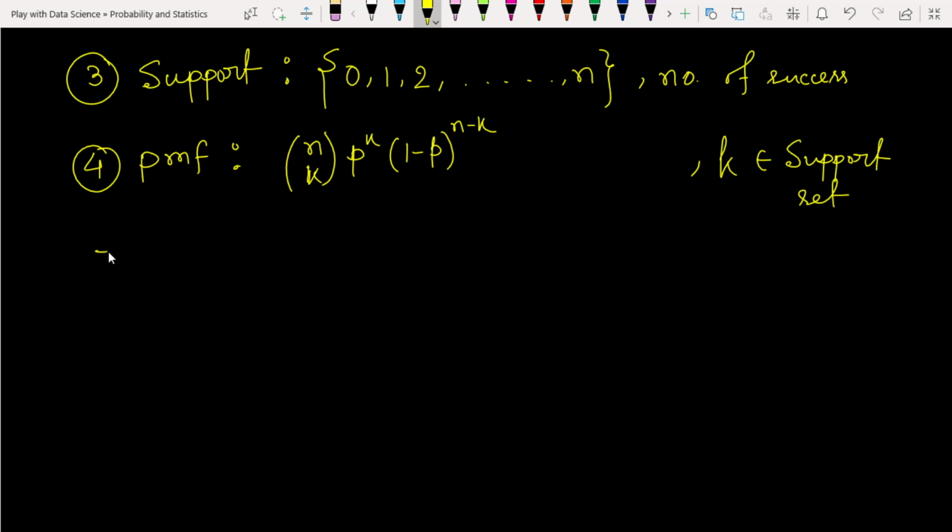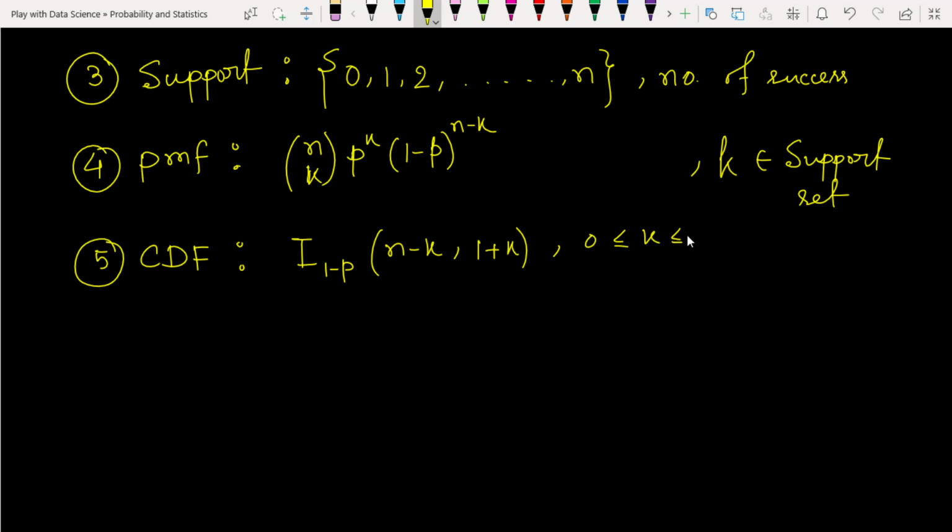So now the fifth thing that we have to know, the cumulative distribution function. This is a mathematical function, where the value of k will be lying from 0 to n. I am not going to discuss what the I is. If you are interested, just search on Google. There are lots of mathematics books. You can easily find that kind of thing. And this is not a hard task.